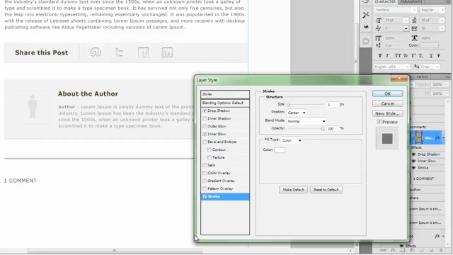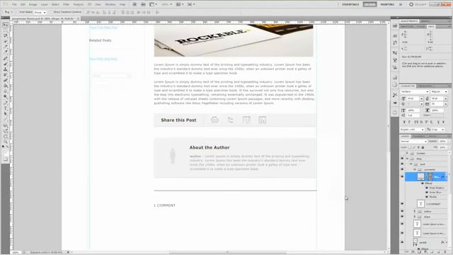Create a stroke, and for the stroke, everything here as well is going to remain the same. After doing that, press OK, and you have your nice new separator. Go ahead and move the separator as you see fit to create some padding, so that it's even with the side of our share this post and about the author backgrounds.